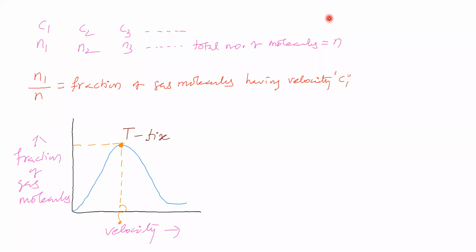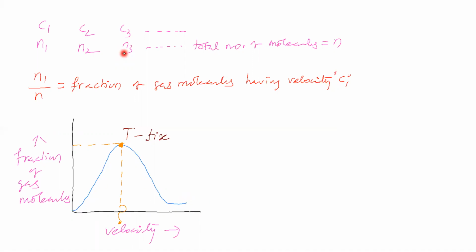Now let us draw the graph. For C1, we take the fraction of gas molecules and keep that point. Then we take C2; for C2, what is the fraction of gas molecules, that point you keep. Then C3, and then C4. Like this, for each velocity, you keep the point for the fraction of gas molecules, and then you draw the graph.